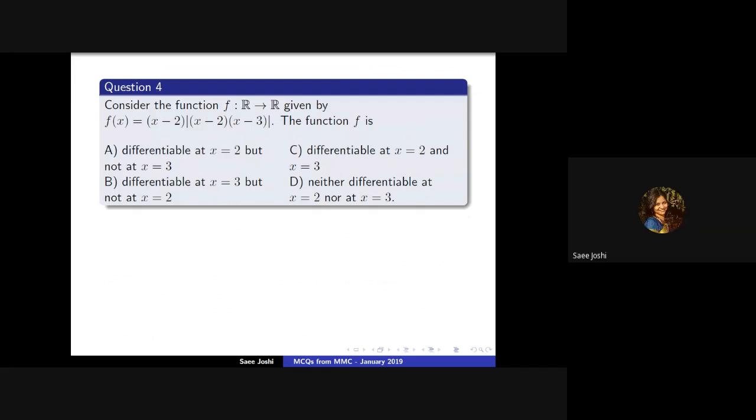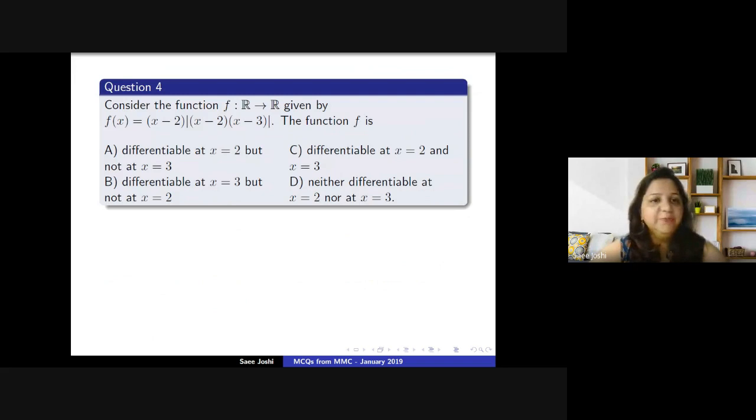Again, this is a question of calculus. We have a function given here. f(x) is (x minus 2) times the modulus of (x minus 2) times (x minus 3), and something about differentiability is asked. Since the modulus function is involved here, the method to go by is to check whether the left hand derivative and right hand derivative are equal or not. Because when you show that the mod x function is not differentiable at 0, that's the way you go, right? You check whether left hand and right hand derivatives are equal. Similarly here, we check for the point x equal to 2, right?